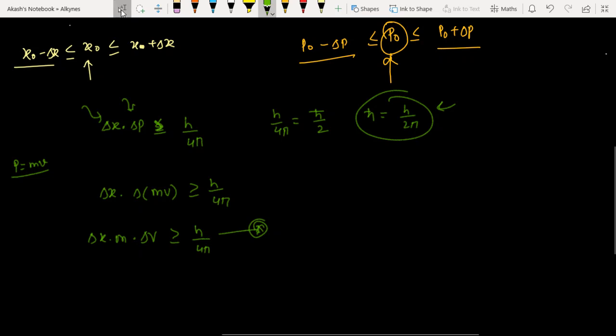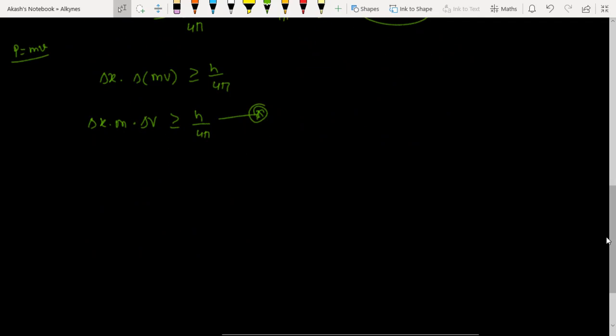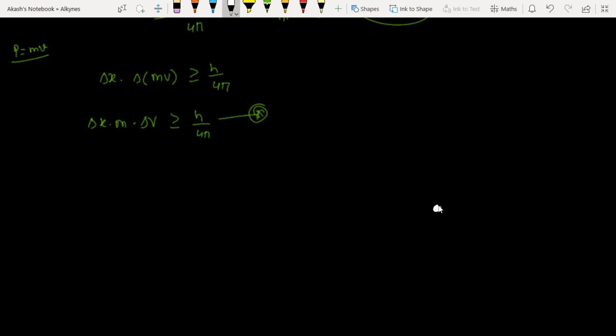Now let's understand why it is impossible to measure the momentum and the position simultaneously. So what will happen, dear friends, if we consider the electron? Let's assume that the electron is present over here. If we try to find out its position, then how can we find out?